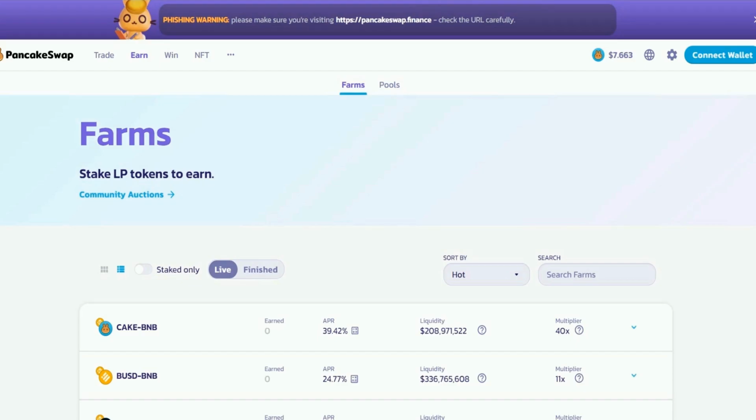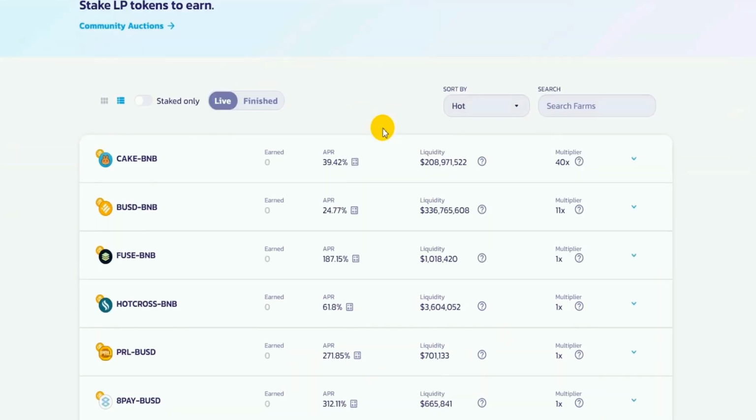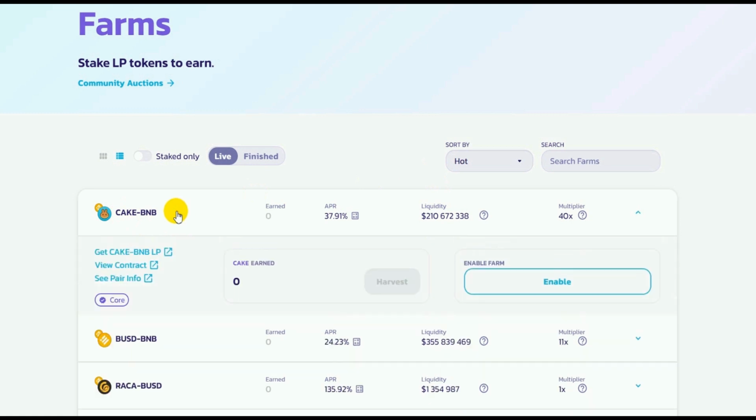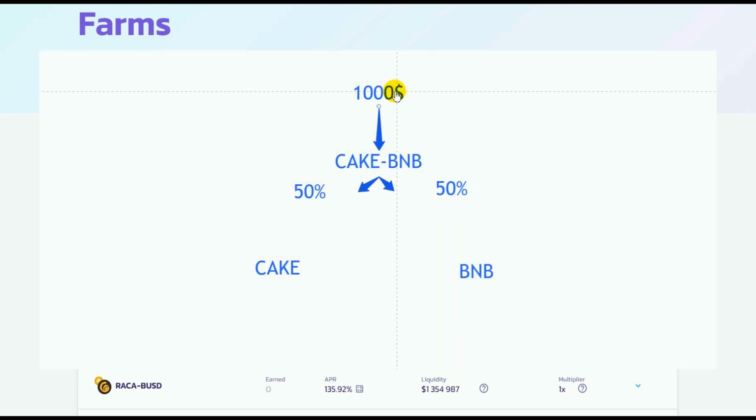Go ahead and select farms. Here you will find multiple cryptocurrency token pairs, like Cake BNB, BUSD and others. Unlike single asset staking, in farming you will have to stake two assets. For example, I want to invest $1,000 into Cake BNB farming. In this case, I need to split $1,000 in half and buy $500 worth of Cake and $500 worth of BNB tokens. Then I can provide liquidity for this pair and get my rewards.